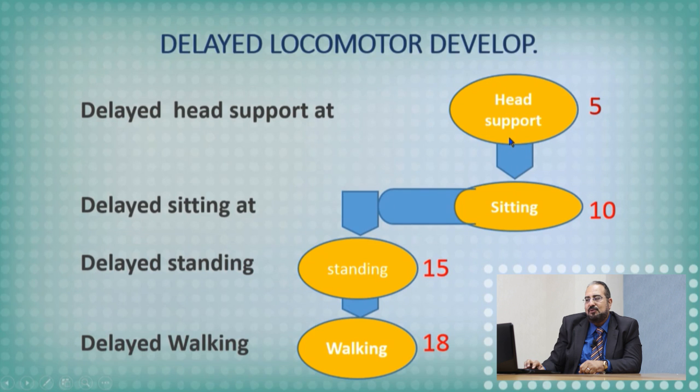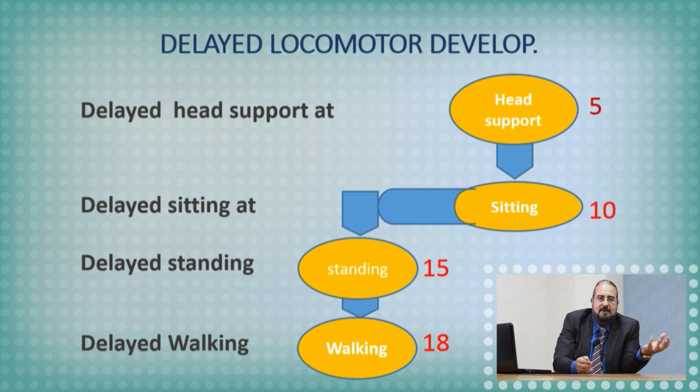If there is no head support till the age of 5 months, this is delayed. If there is no sitting alone till the age of 10 months, this is delayed. If there is no standing till 15 months, this is delayed. If there is no walking till 18 months, this is delayed. This is an important point to target who is delayed, to further investigate the causes behind this.